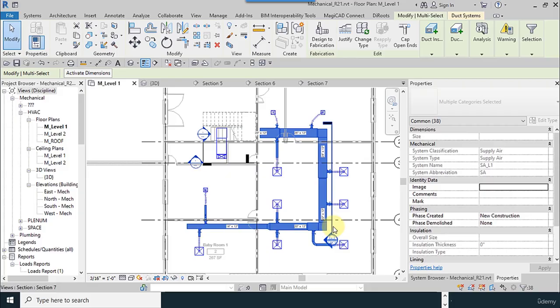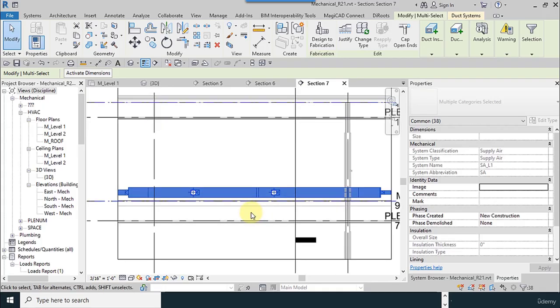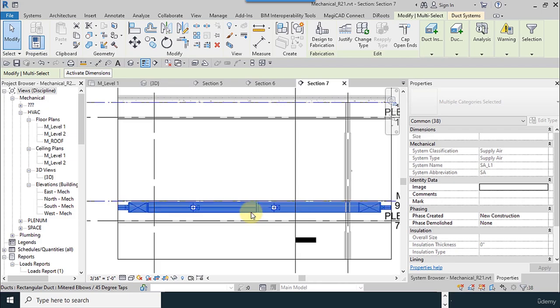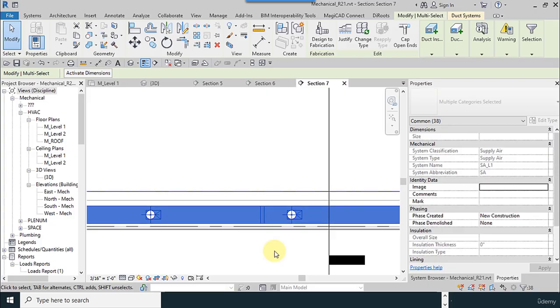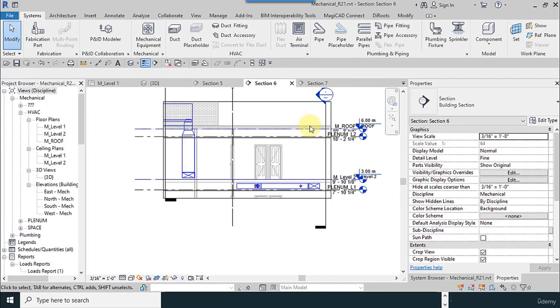I go to view section. It was this section 7. You have it here. With the keyboard arrow keys, I move it downward to the desired elevation, desired height. Maybe its place is not perfect, so you have to check it in the 3D view.